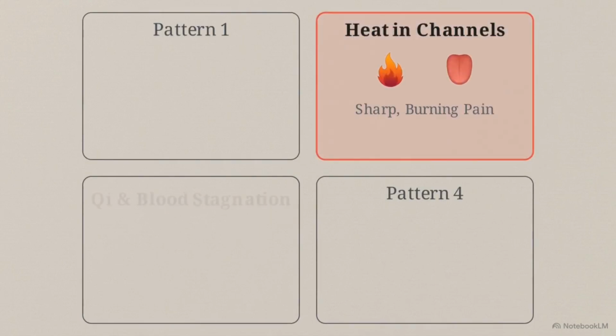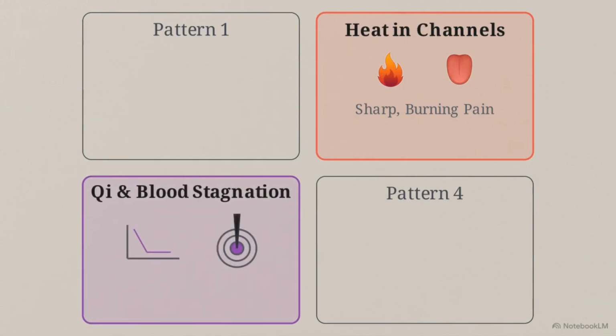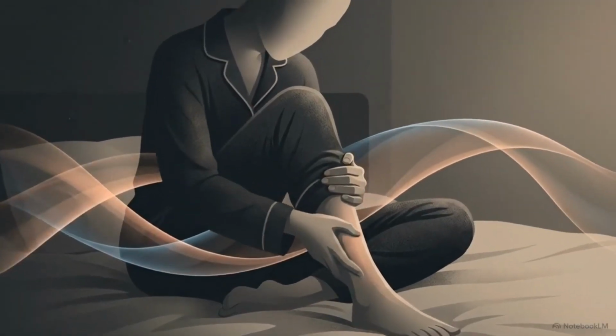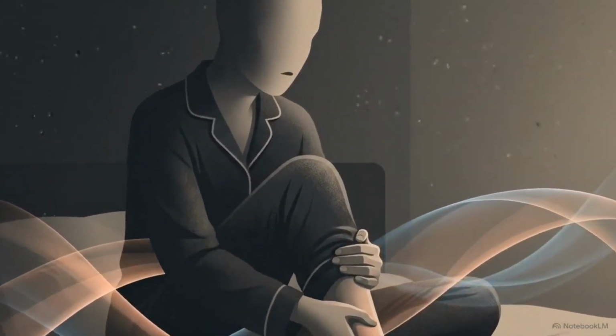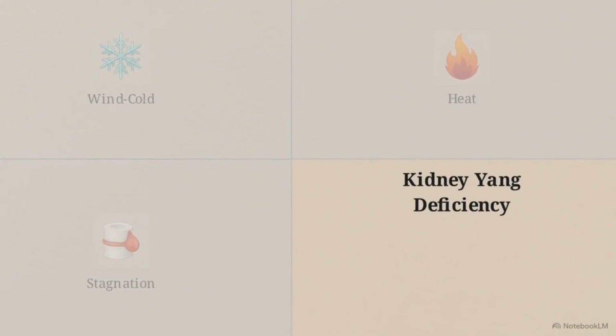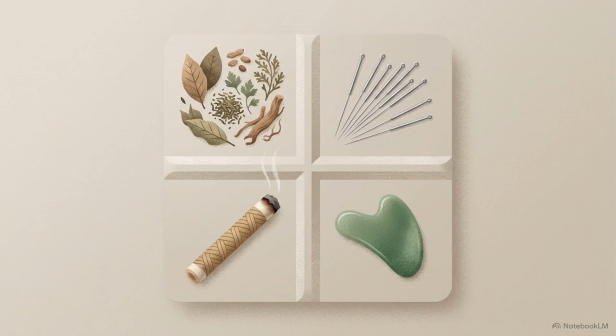Pattern 3 is qi and blood stagnation, indicating a localized drop in circulation that leads to stabbing pain in fixed locations. This specific stagnation-based pain often intensifies late at night and can produce irregular sensory feelings, such as tingling. The final pattern is kidney yang deficiency. This represents a foundational weakness rather than an active blockage, causing a chronic dull ache and weak knees. While the localized symptom of sciatica is identical in all 4 cases, these underlying mechanics demand entirely different clinical treatments.